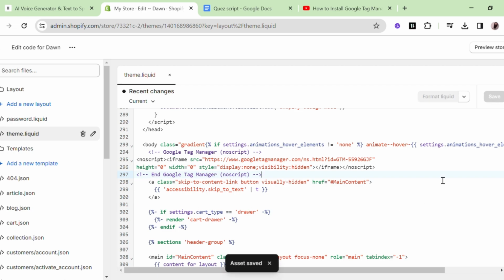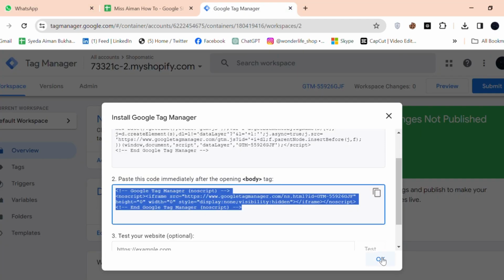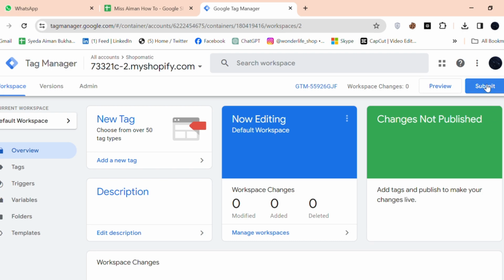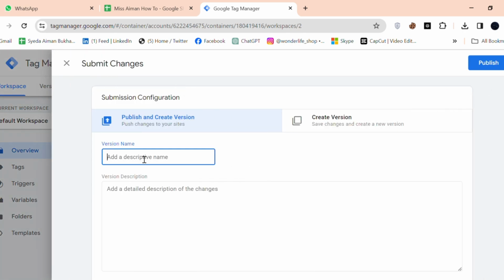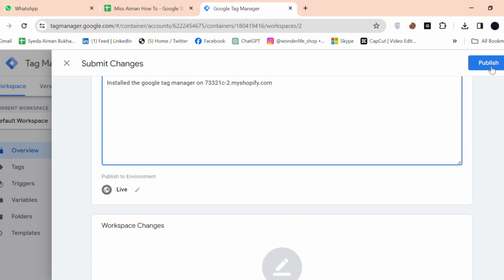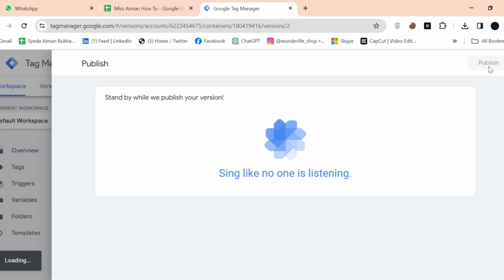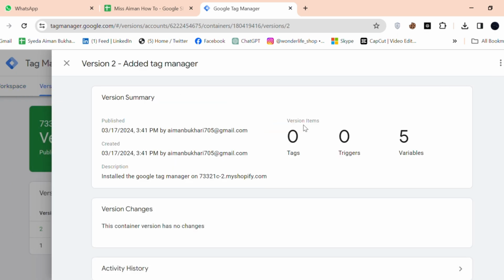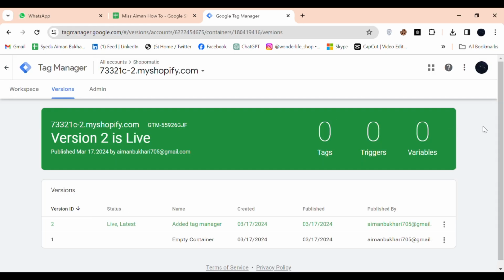You have successfully added the code. Now go to Google Tag Manager and submit the request. Now click on Publish. Here you can see Tag Manager successfully added to the store. Now version 2 is live on your store.